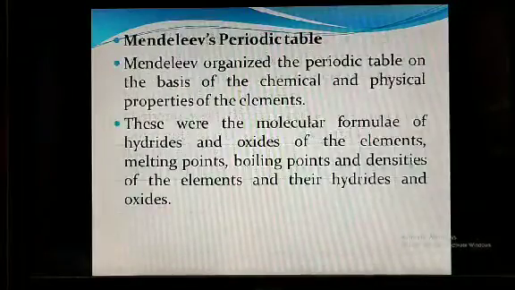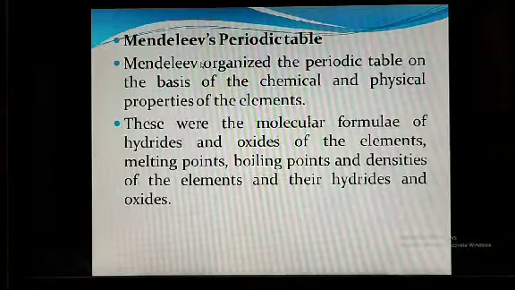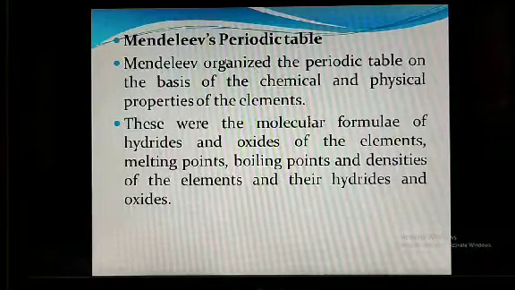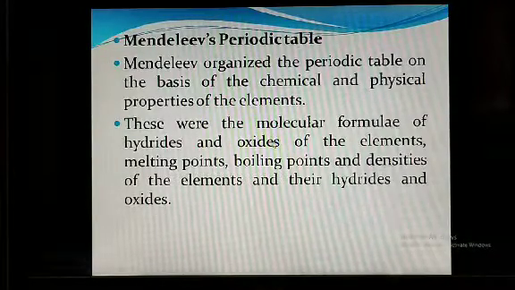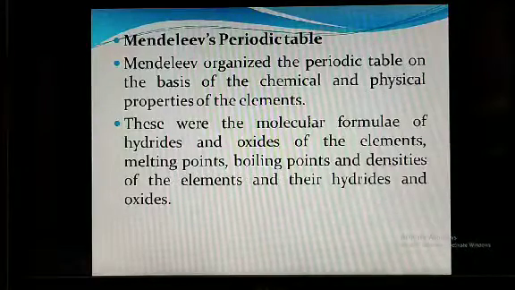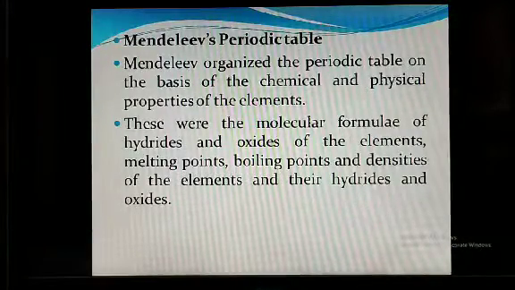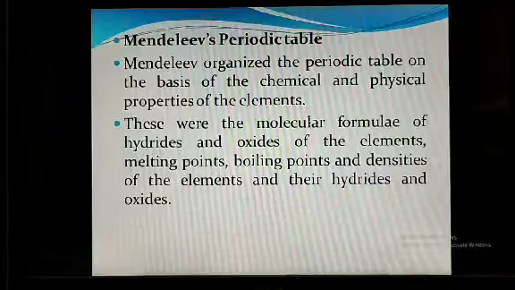Then to overcome these difficulties, there is the scientist Mendeleev. In 1869 he proposed the periodic table on the basis of the chemical and physical properties of the elements. These included molecular formulae of the hydrides and oxides of the elements, and the melting point, boiling point, and density of the elements and their hydrides and oxides.